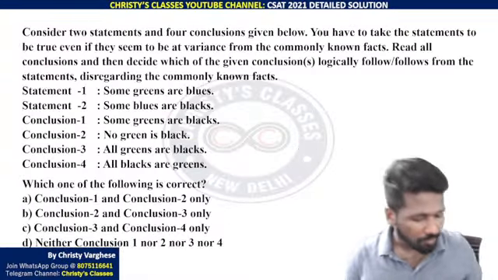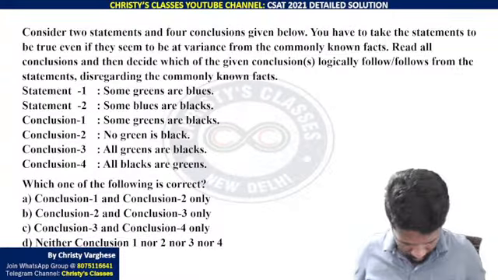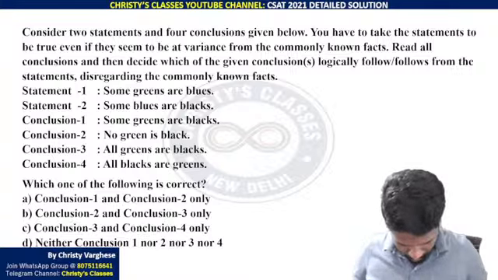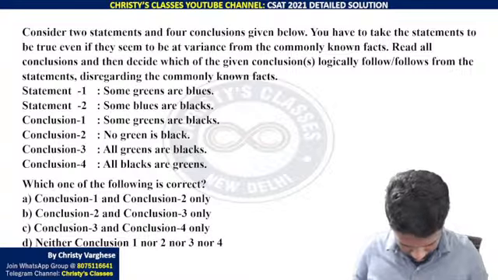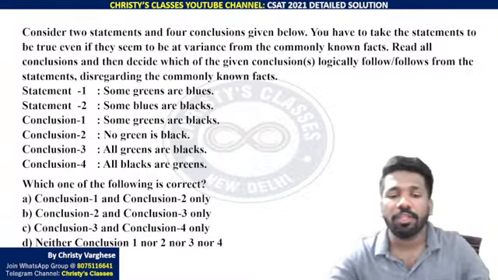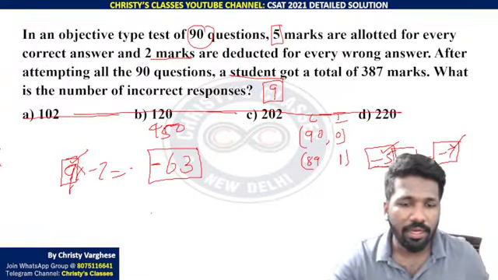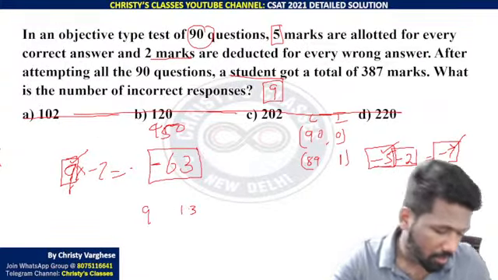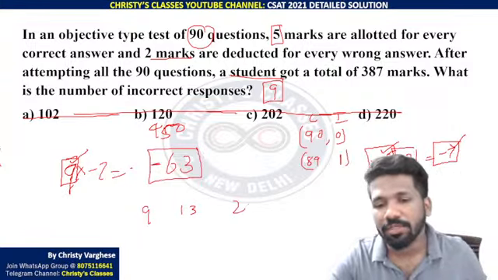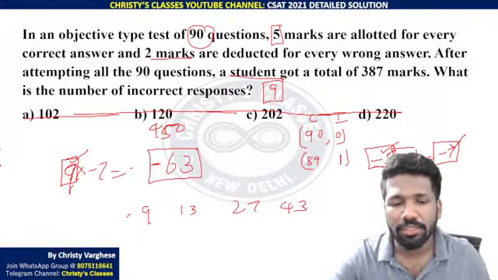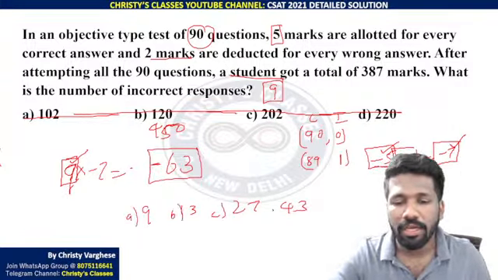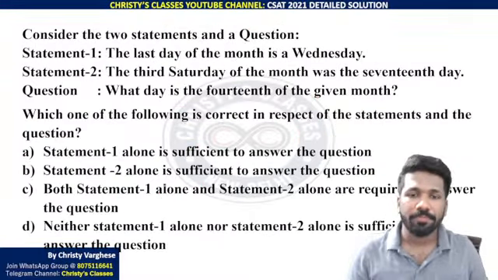Syllogism 1. Yeah, 9, 13, 27, 43 are the 4 options. It was a typing mistake in the question. These are the 4 options A, B, C, D. And the correct answer will be option A, 9.